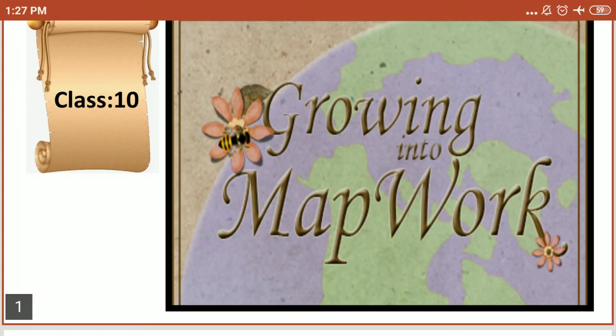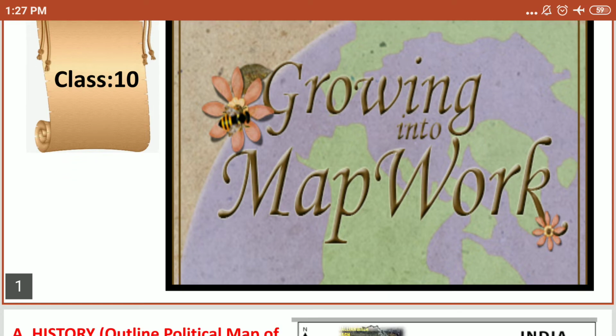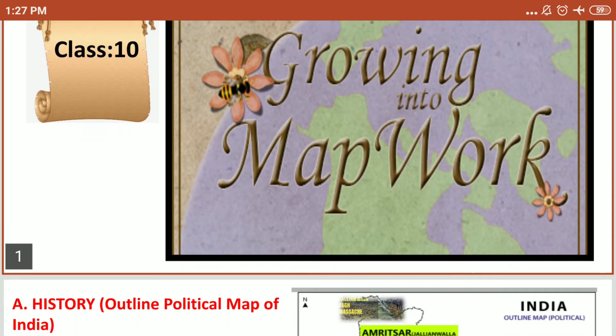Once again, we are discussing the map practice of geography, class 10th. So, dear students, in term 1, we saw so many types of maps. We learned so many things related to the maps of geography. Today we are going to discuss some map practice of geography.